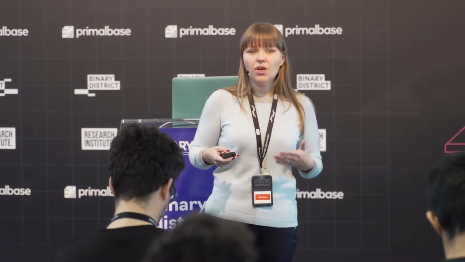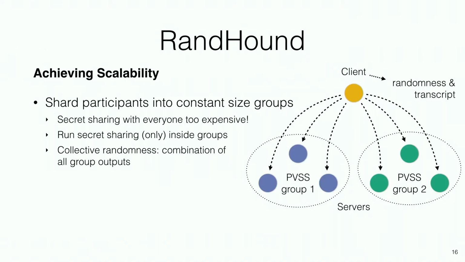So scalability, right? I said we use PVSS. However, sharing with everyone is expensive. In my scalability goal, I told you that we want to run this protocol with potentially hundreds of participants. Sharing with everyone is simply too expensive. So the idea here is to shard the participating servers into PVSS groups, then have every single group produce a secret, and have our randomness be a function of all groups' secrets.